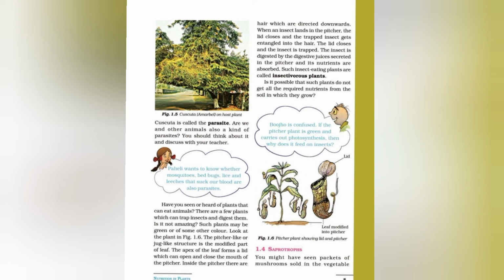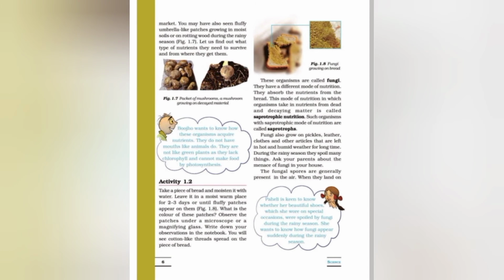Now another mode of nutrition is saprotrophic. Saprotrophs, or saprotrophic nutrition, is also included in heterotrophs. You might have seen packets of mushroom sold in the vegetable market. You may have also seen fluffy umbrella-like patches growing in moist soil or on rotting wood during the rainy season. That is figure 1.7. You can see the packet of mushroom and a mushroom growing on decayed material. Let us find out what type of nutrients they need to survive and from where they get them.